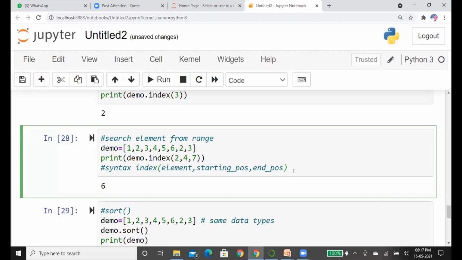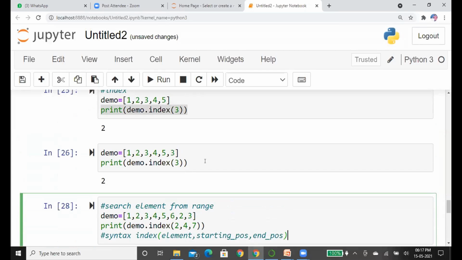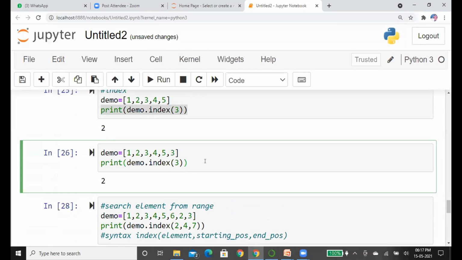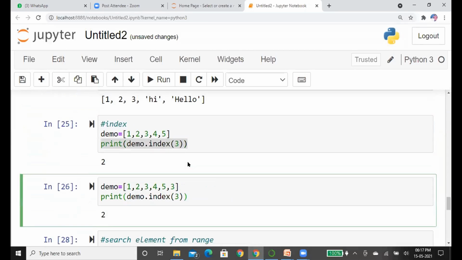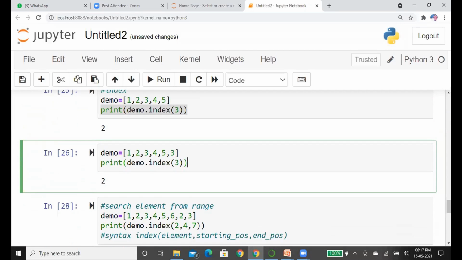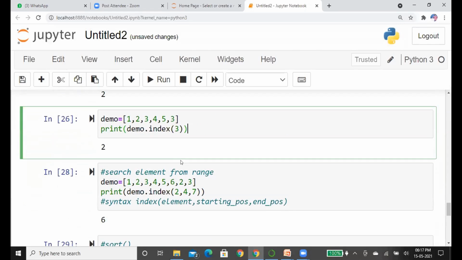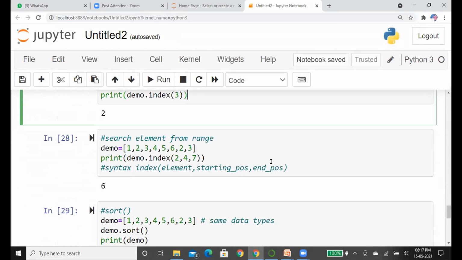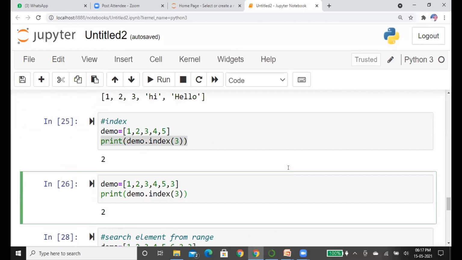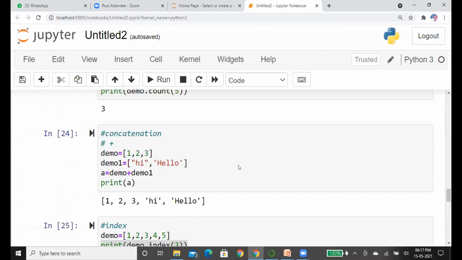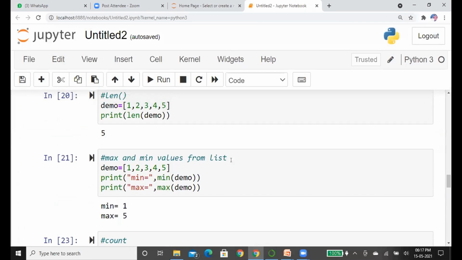Yeah, they're asking about the 27th cell also. 27th cell. Okay, modified it. Here there is no 27th cell. Yeah, you just modified the cell so its number changes. Okay, I understood that. And then what's the difference between pop and slice? Pop and slice. It is entirely different.